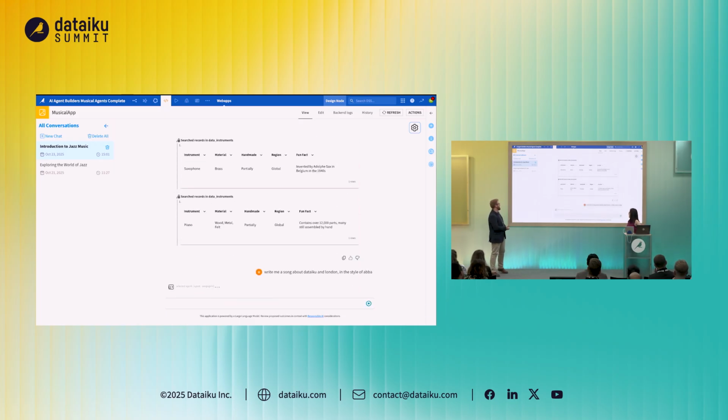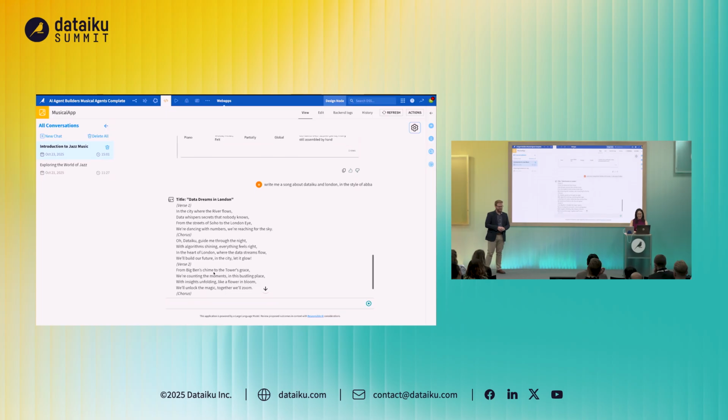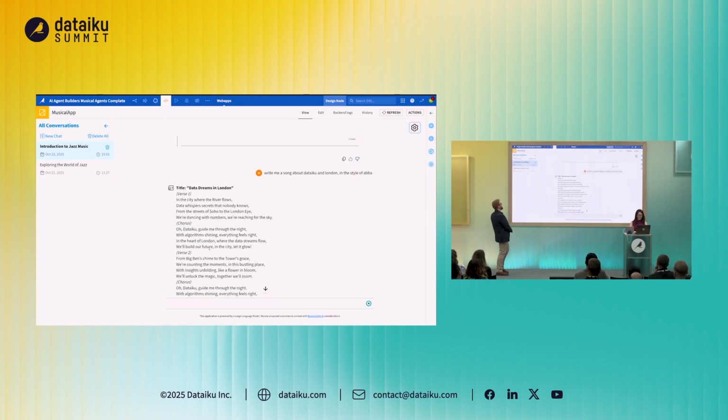So we had our lyrics generation tool, and that's one of our traditional LLM queries, something that's going to go and generate details and generate content. We're also going to look at combining themes about Dataiku and London in here, and we may also get a glimpse of how popular we think this is going to be. So we can get a show of hands if people agree with this. Oh, it's so cheesy. It's very cheesy.